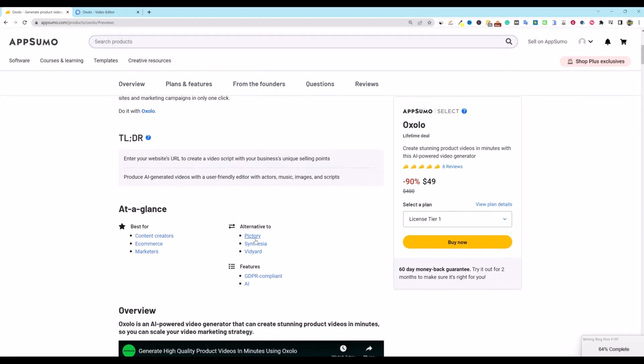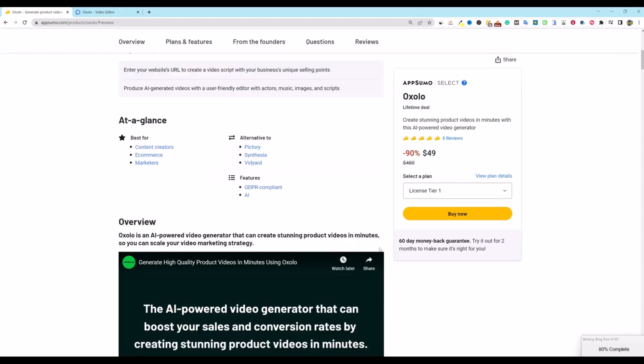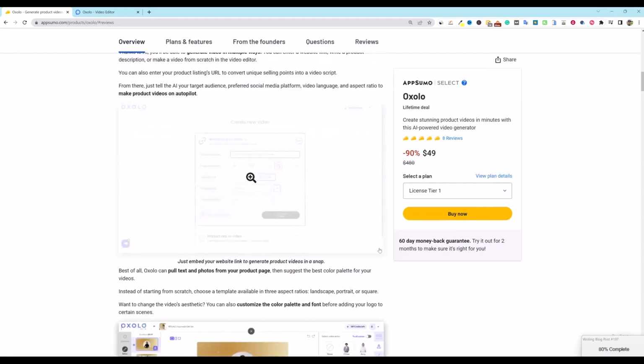So again, alternative to Pictory, Synthesia, and Vidyard. Vidyard, I think, is just a video hosting platform, so I would imagine that maybe you're able to host videos as well with Oxalo. It's best for content creators, e-commerce, and marketers. I think it's first and foremost designed to produce product type videos, but we'll see if we can do long form videos as well.